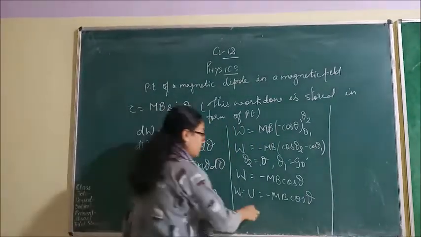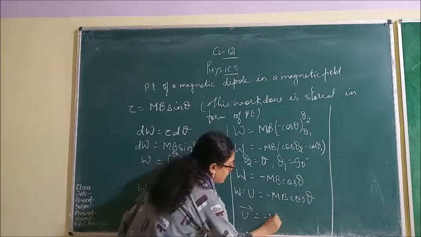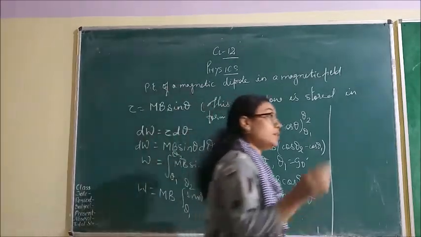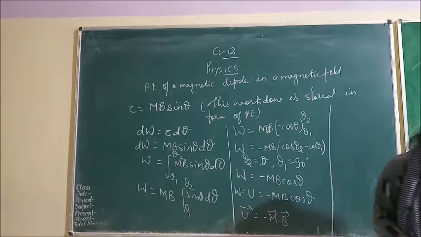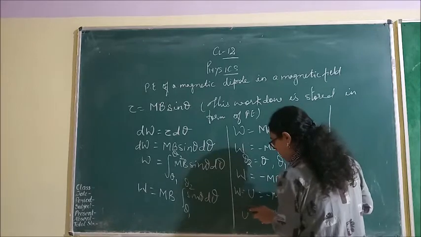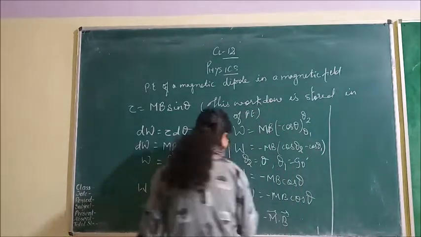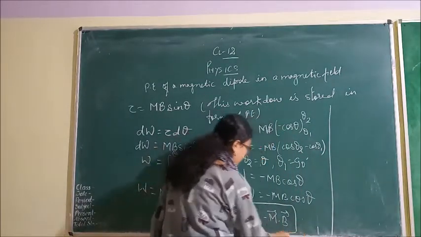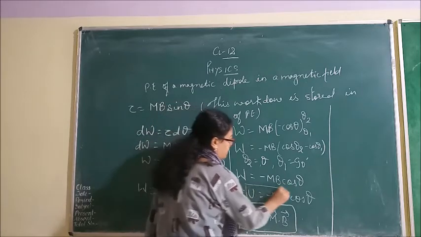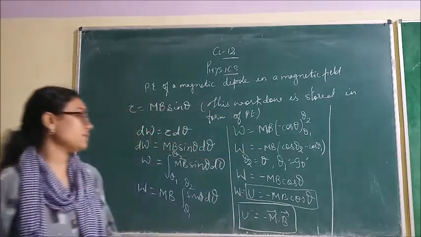Now, this I am going to write it in the form of vector. कितना हो जाएगा? माइनस m dot b. This is a cos theta, so it is a dot product. Clear, student? This is your dot product. तो क्या लिख दिया मैंने? माइनस m dot b. This is your final expression. Numerical you will do from this way. Okay, यहाँ से आपको numerical करना होगा. समझ आई सबको? U is equals to minus mb cos theta.